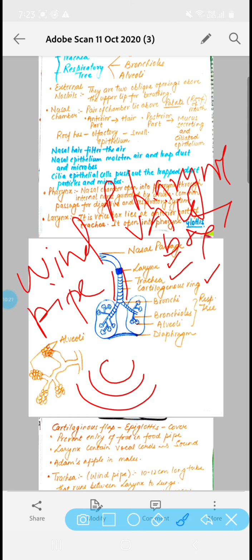These cartilaginous rings help in prevention of the collapsing of the walls of the trachea. Is that clear? So this is the function of the cartilaginous rings. Now this trachea